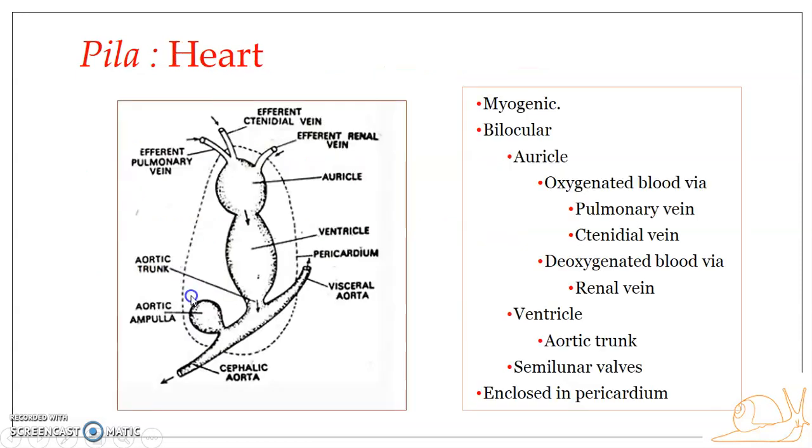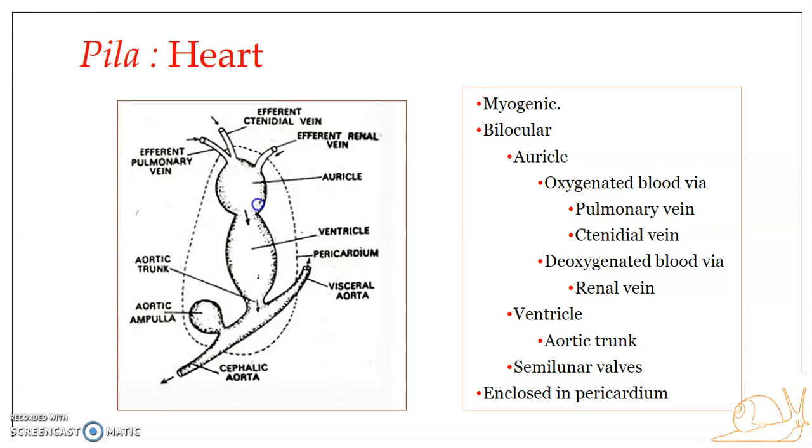The next component is the heart. In the case of Pila, the heart is bilocular in nature. It is myogenic. So what is myogenic? Myogenic means it is not neuronal control that brings about the contraction and relaxation of the chambers of the heart. Instead, it is the muscular coordination which brings about the pulsating contraction and relaxation of the heart. So it is myogenic in nature.